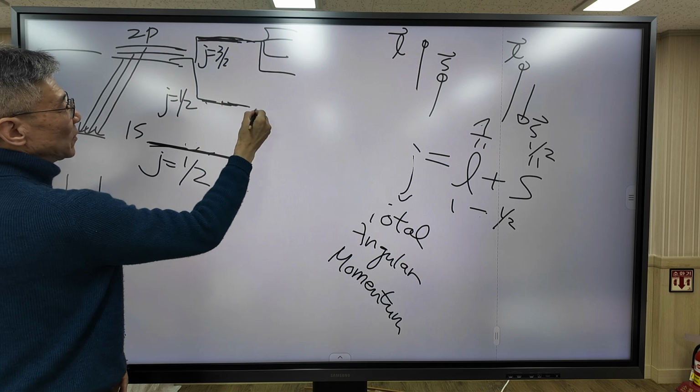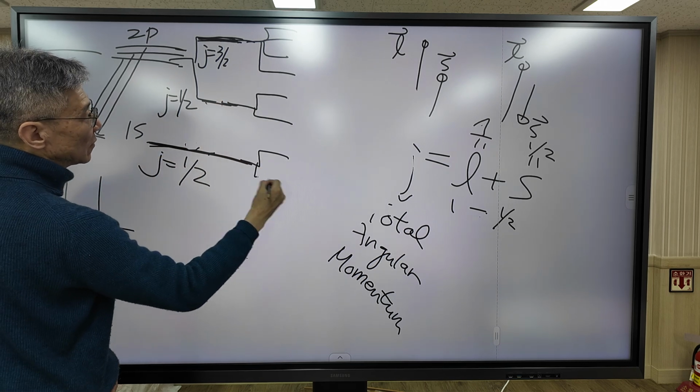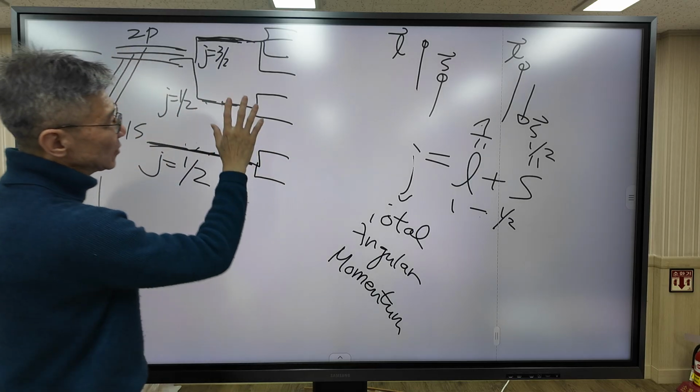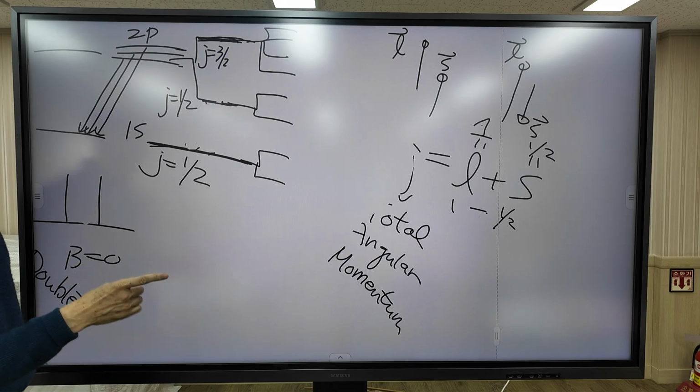And this state splits into 2 levels. This state also splits into 4 levels. Why? The question is why. But this situation is exactly analogous to how p orbitals split into 3 levels here.